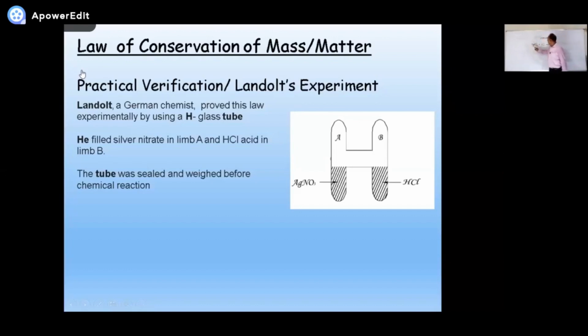They exchange their partners. Silver combines with Cl, forming AgCl. H combines with nitrate, forming HNO3. Now this is AgCl, silver chloride. This is nitric acid. Both of the reactants were transparent like water. In the two limbs, silver nitrate and HCl were transparent. But when you mix them, AgCl and HNO3 form. AgCl is white in color.